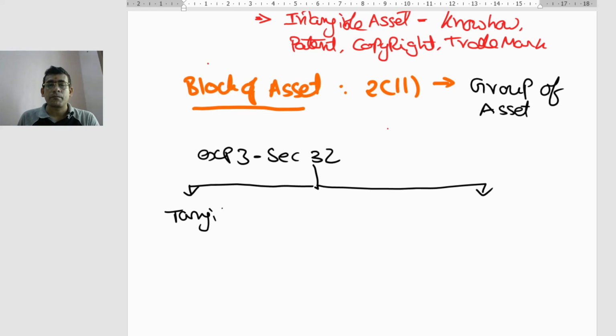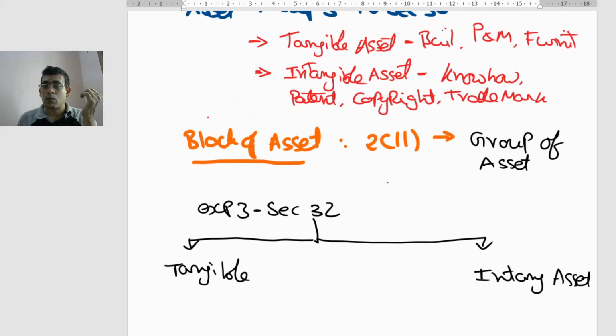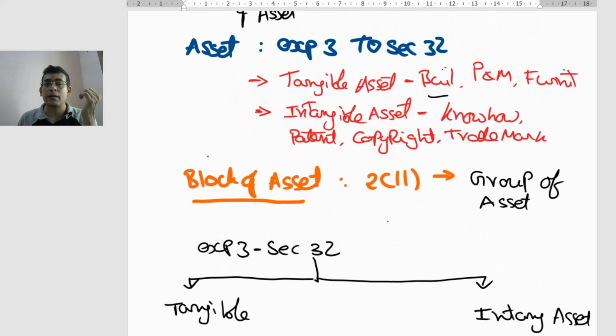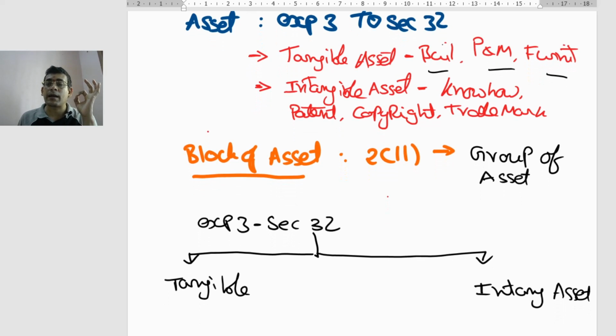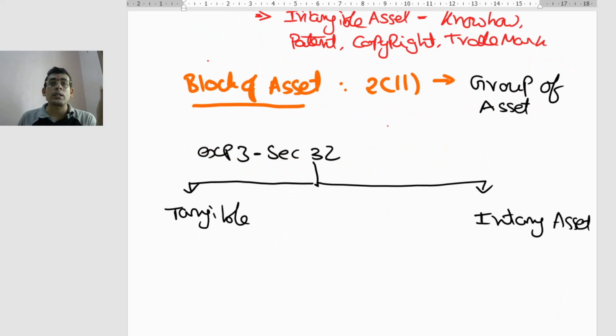Tangible assets and intangible assets. It also says tangible assets such as, one word has been used, it could be building, it could be plant and machinery, it could be furniture. So whatever tangible assets you have, all these tangible assets make up your block of assets.